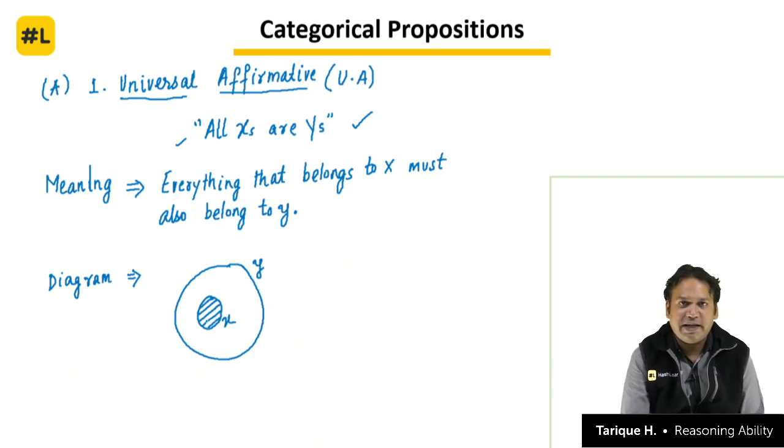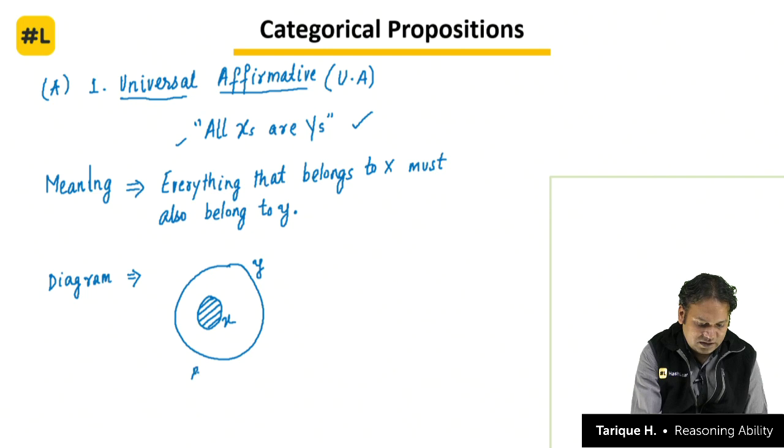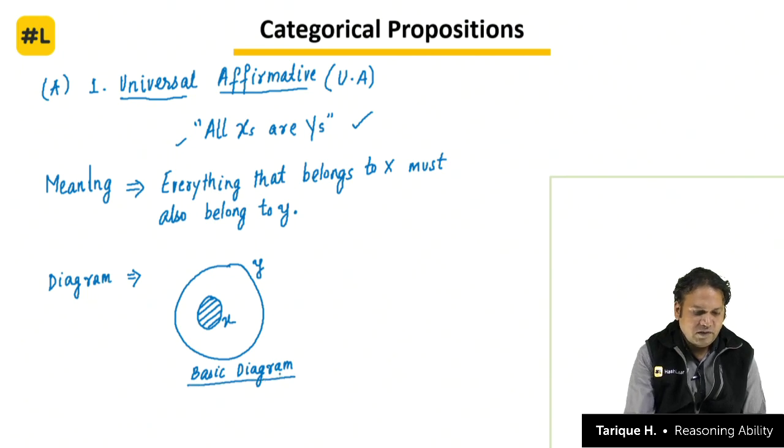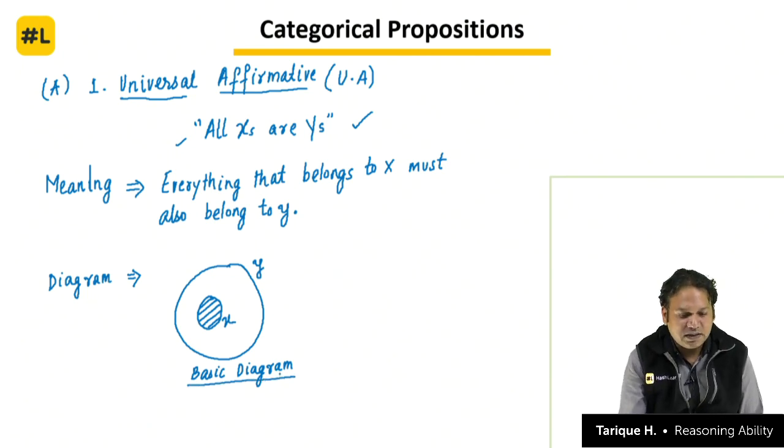How big or small x is, we don't know, and that is what we'll see later on: what the possibilities are and what we have to keep in mind while solving. But this is the basic diagram. Keep this in mind. This is the basic diagram we are going to use while solving questions on logical reasoning syllogism for the first statement, universal affirmative. So let's quickly recap. Universal affirmative is all x's are y's.